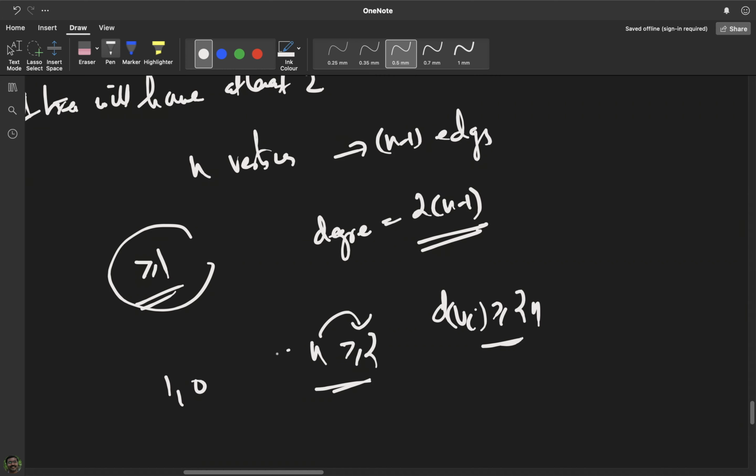So exactly how many vertices will have degree 1? Is it 1? Suppose one vertex has degree 1 and the other n minus 1 vertices have degree greater than or equal to 2. Is that possible? That is also not possible.